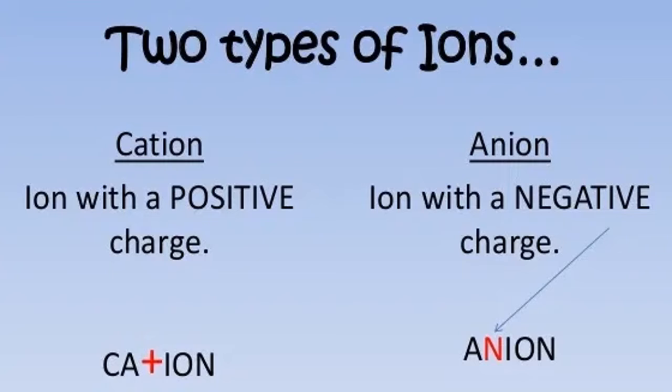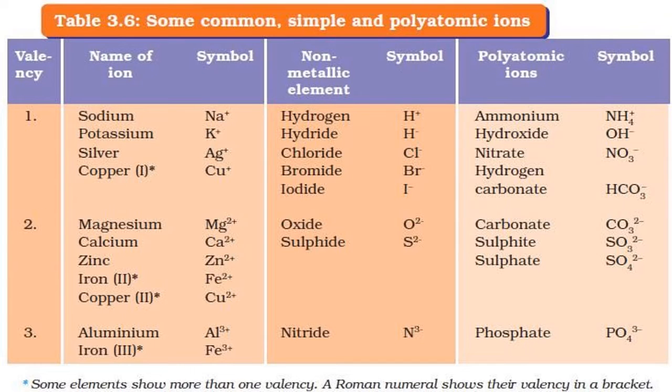So this point you keep in mind. Depending upon the loss and gain of electron, ions are classified into two categories: cation by the loss of electron, anion by the gain of electron. Now please see here. Once we understood that cations are formed by the loss of electron and anions by the gain of electron, now there is one more way of classifying the ions. This is the textbook table to discuss with you all, so that today's topic becomes somewhat clear.